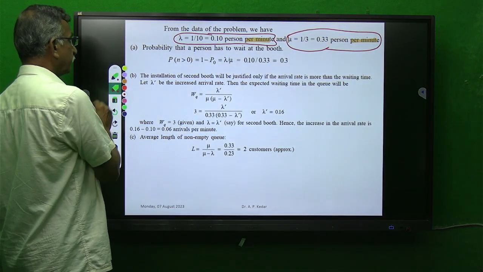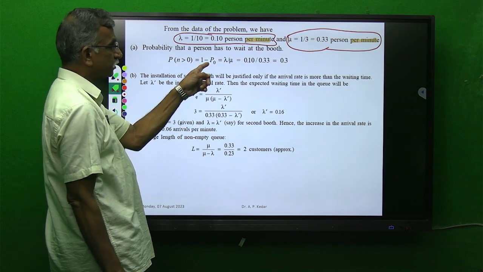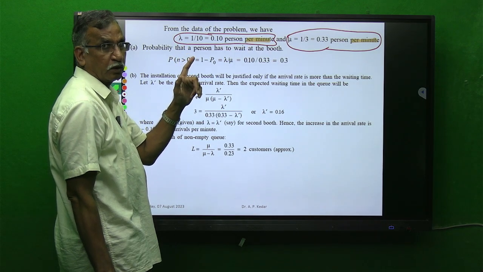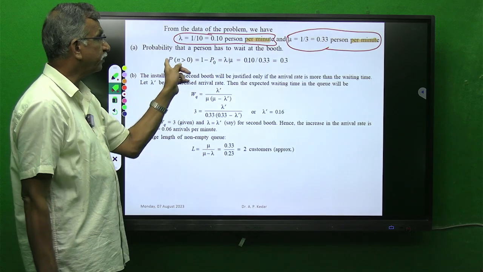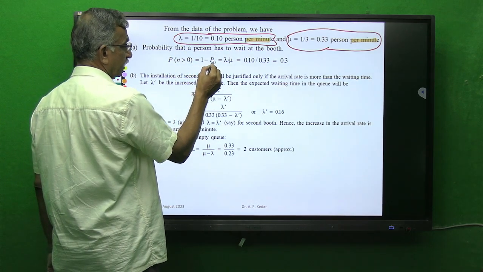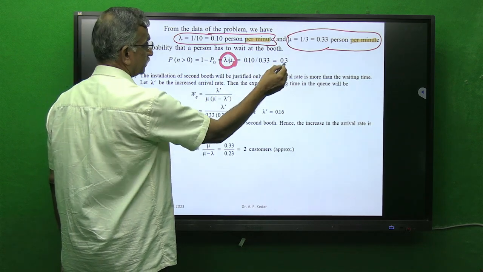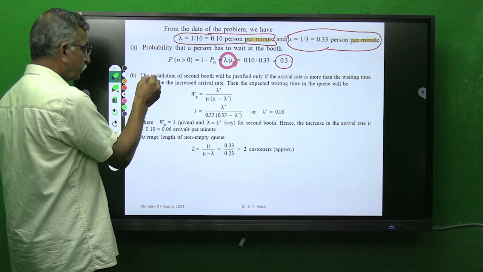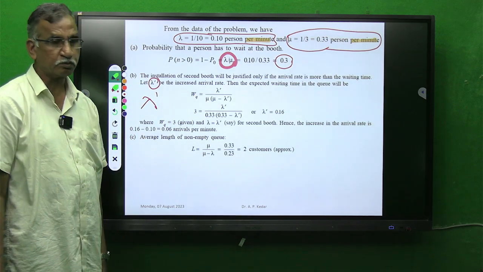So the first parameter, probability that a person will have to wait, is 1 minus P0. P0 is the probability of no customer, that we have seen. Total probability is 1. 1 minus no customer is the probability that there is a customer, and if there is a customer, he has to wait. So calculate this 1 minus P0, which is nothing but traffic intensity, lambda by mu, and this comes to be 0.33.